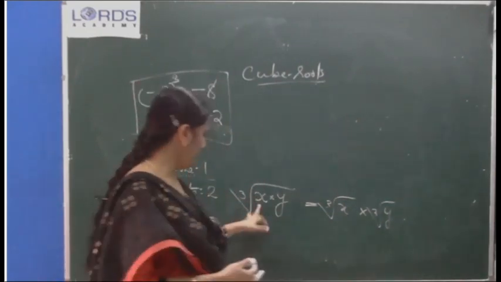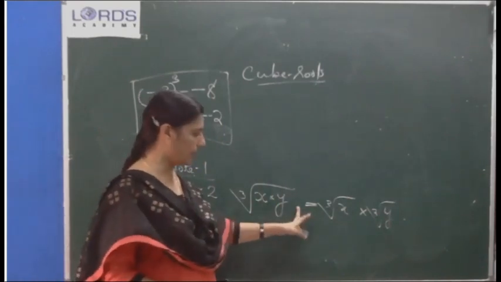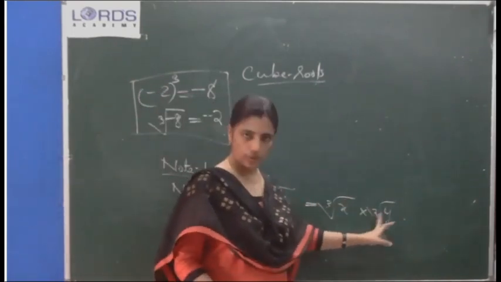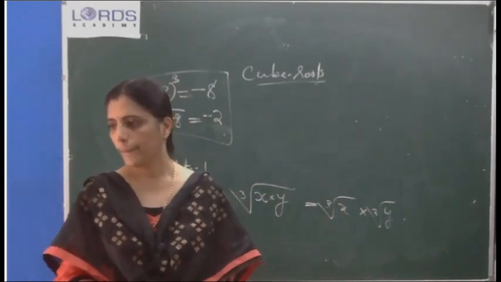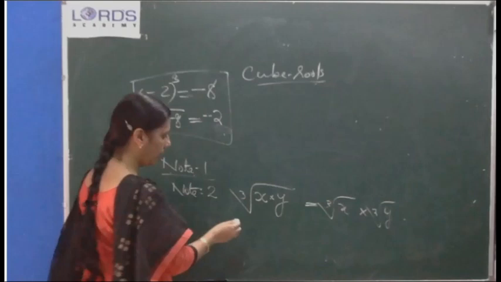If it is 3 numbers also, it's okay. If it is x into y into z, you will write cube root of x into cube root of y into cube root of z. You can split it up.